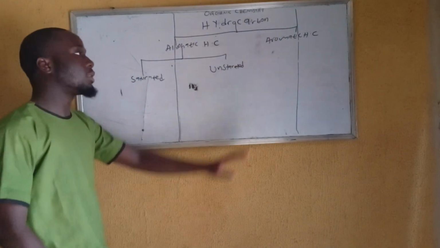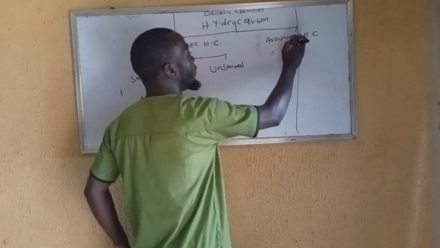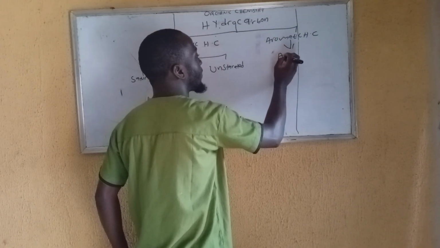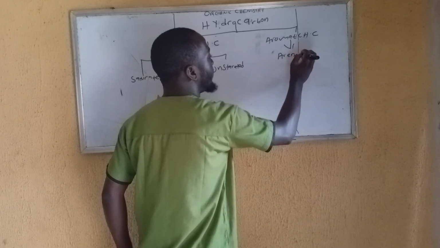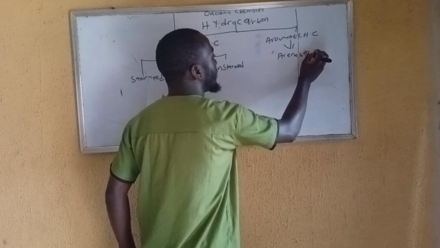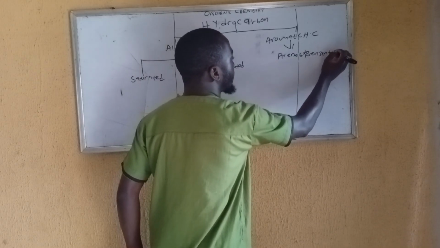But know that aromatic hydrocarbons are all unsaturated because they are full of arenes, which are the benzene type structures.